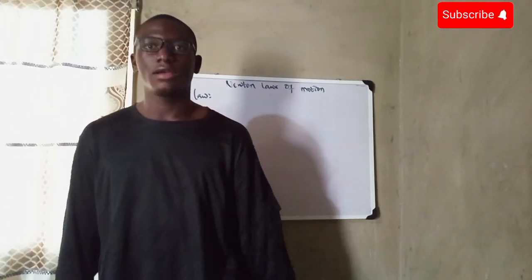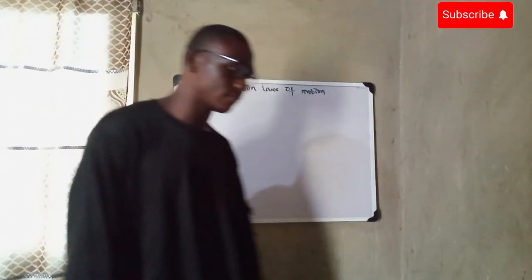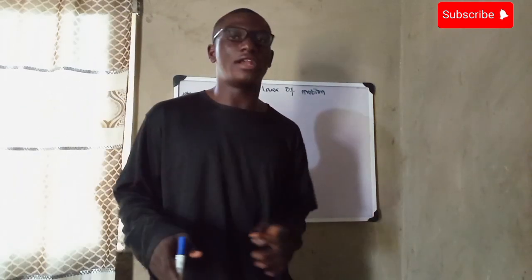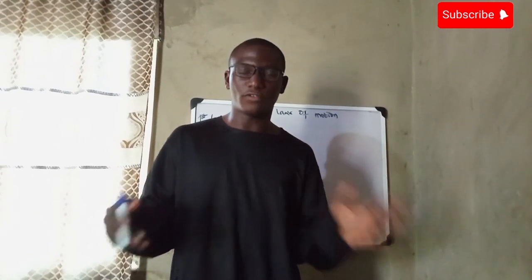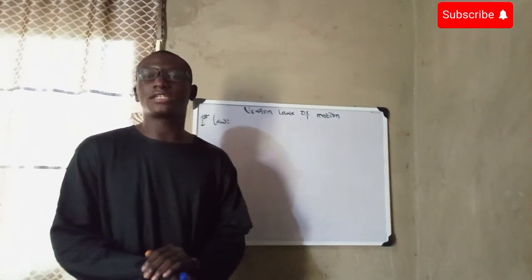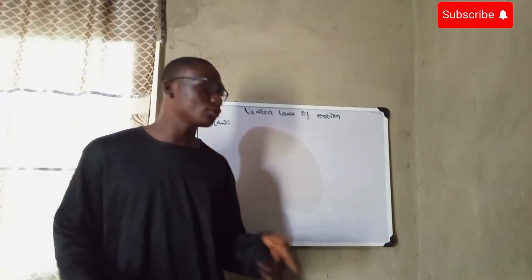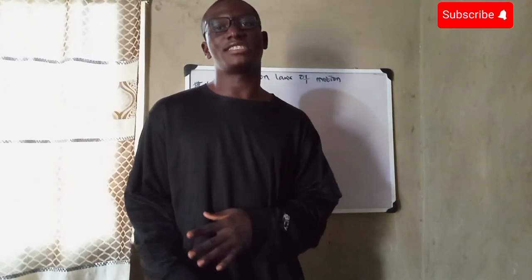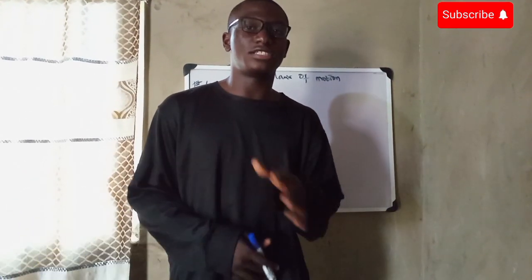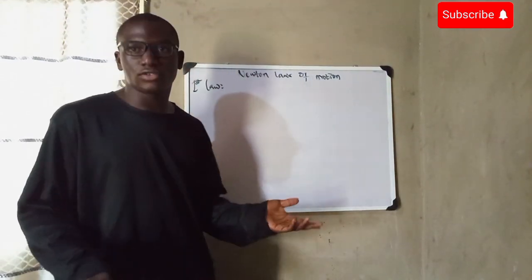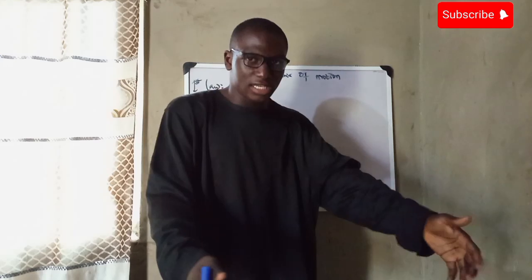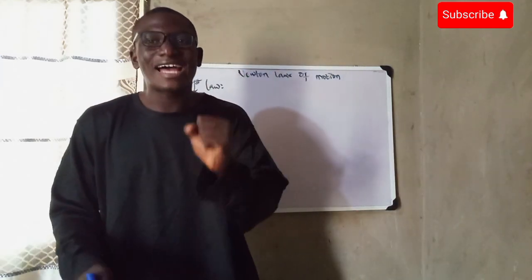Now there is Newton's first law of motion. This just says that an object at rest will remain at rest unless acted upon by an external force. This first law is also known as the law of inertia, because inertia is the tendency of an object to resist changes in its motion, like changes in external force. So this first law states that an object at rest will remain at rest unless acted upon by an